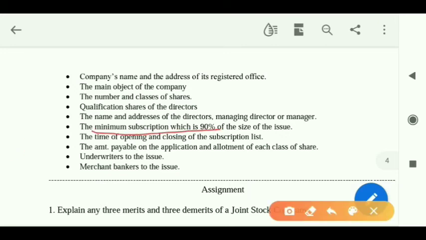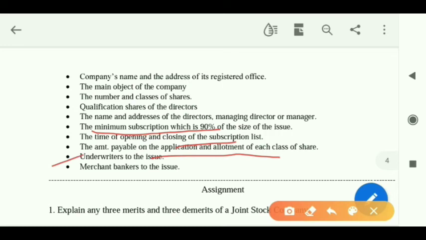The minimum subscription clause says that however much the company is offering, at least 90% of that should be subscribed by the public. If the company is offering 100 shares, then 90 shares should be subscribed by the public. Next one, when the subscription will open, when the subscription will close, how much amount has to be paid on application, how much amount has to be paid on allotment.